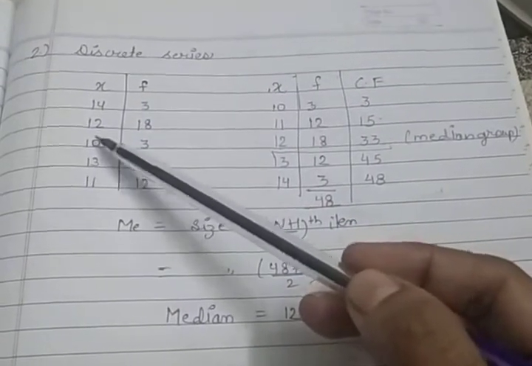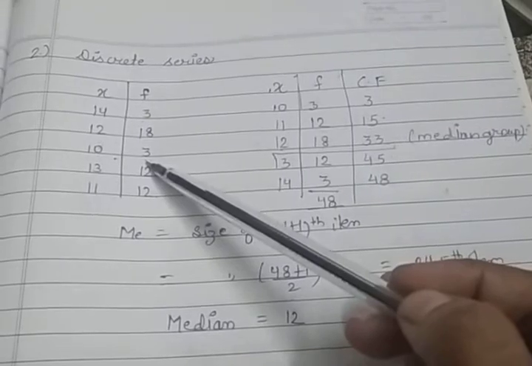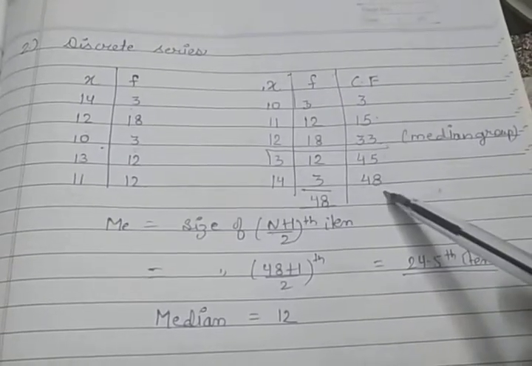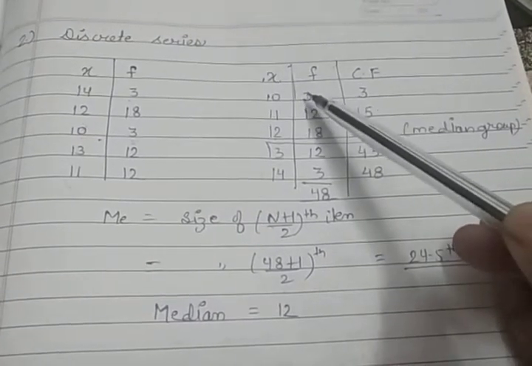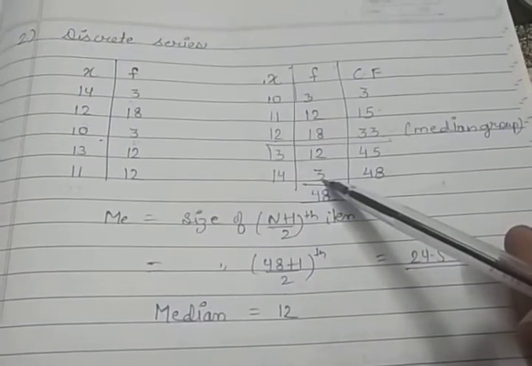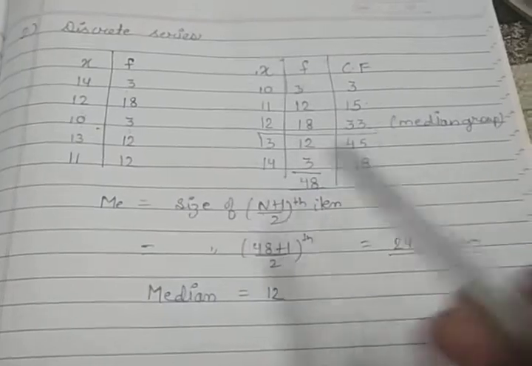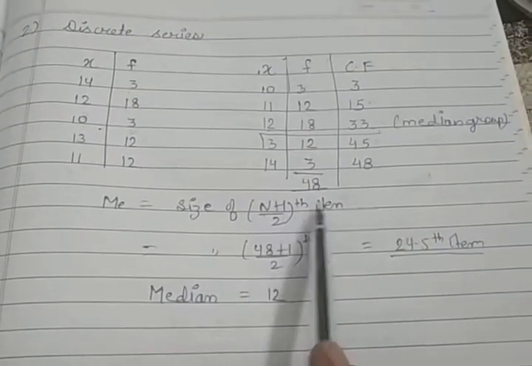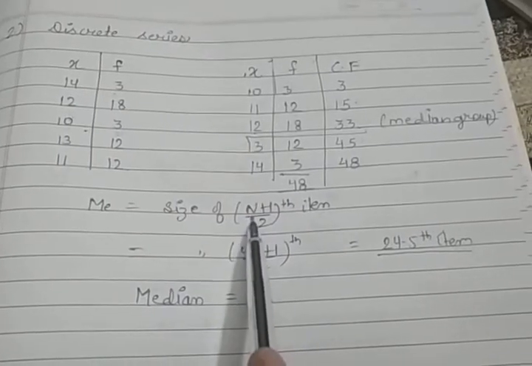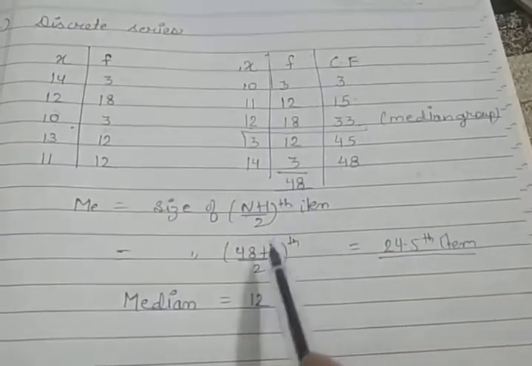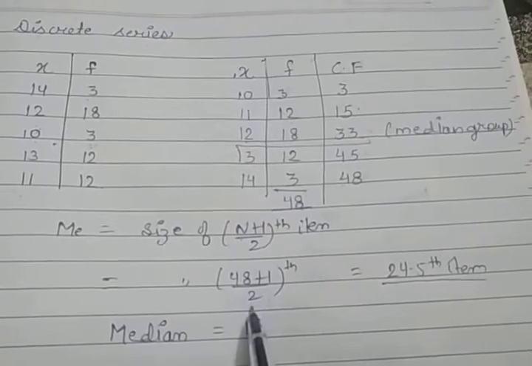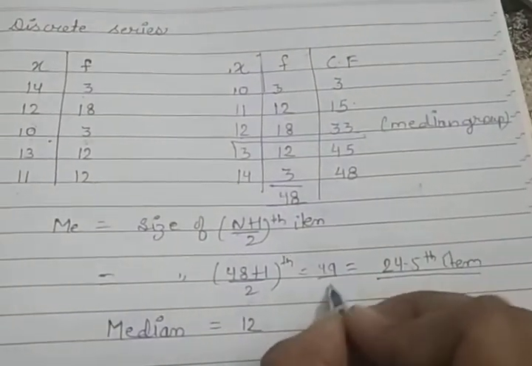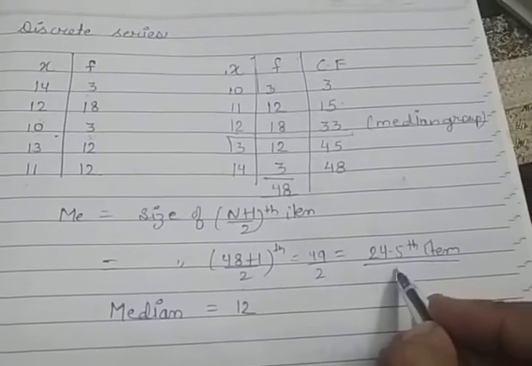Clear? So in the discrete series, your first step: arrange the x series in ascending or descending order, and accordingly arrange the frequency also. Second step: calculate cumulative frequency by adding the frequency from top to bottom. Now third step: write down the formula, size of (n plus 1) upon 2 item. Here n means total of the frequency, so 48 plus 1 upon 2 item, that is 49 upon 2, so your answer is 24.5.